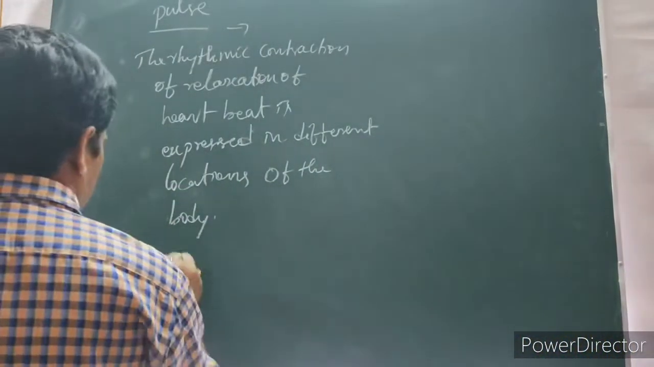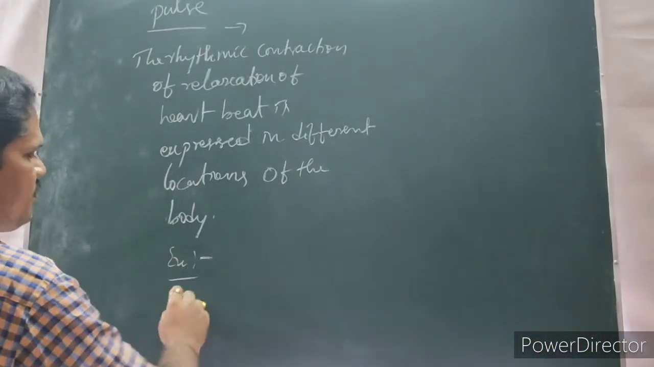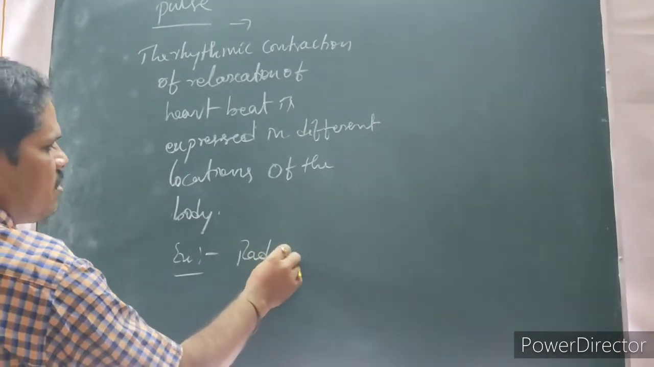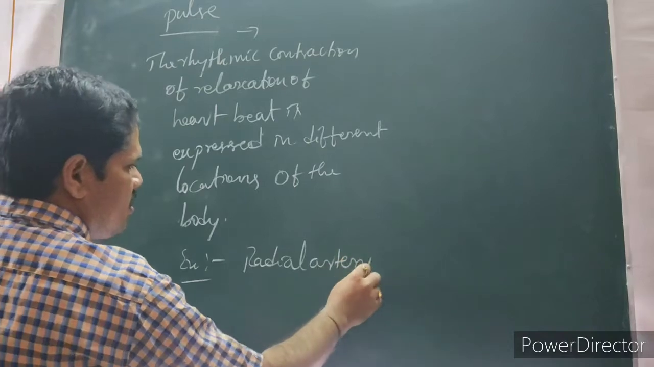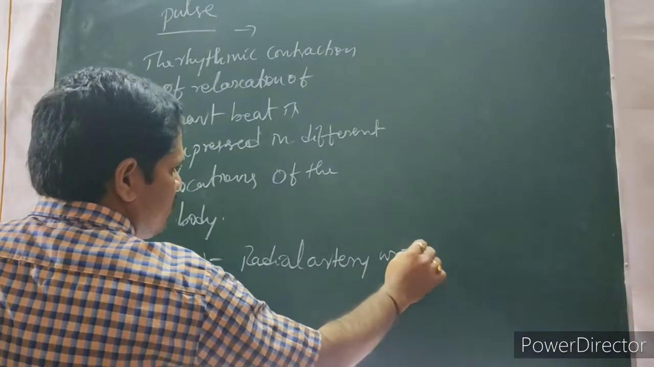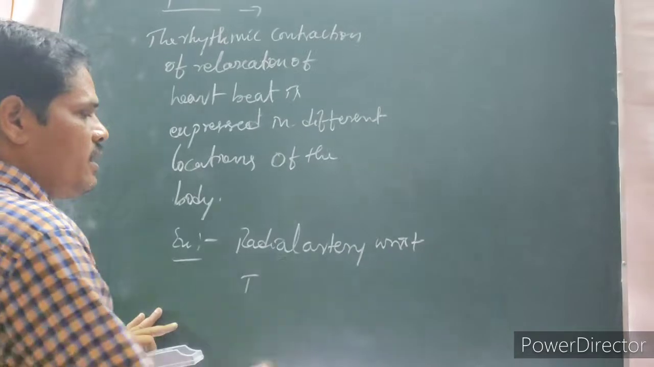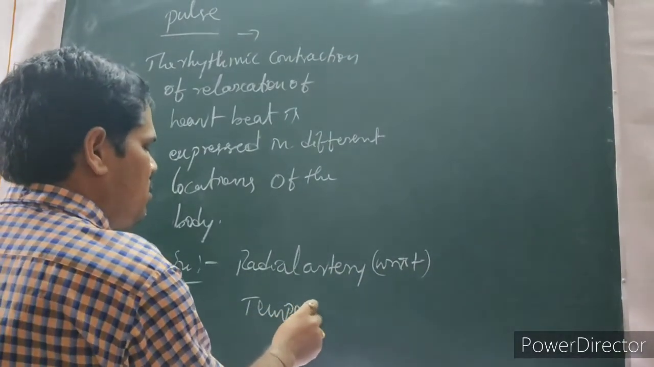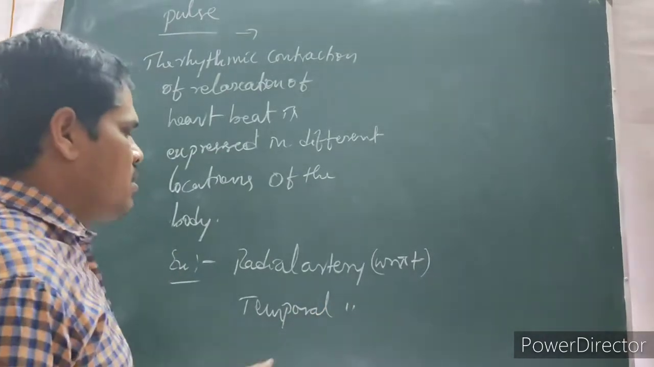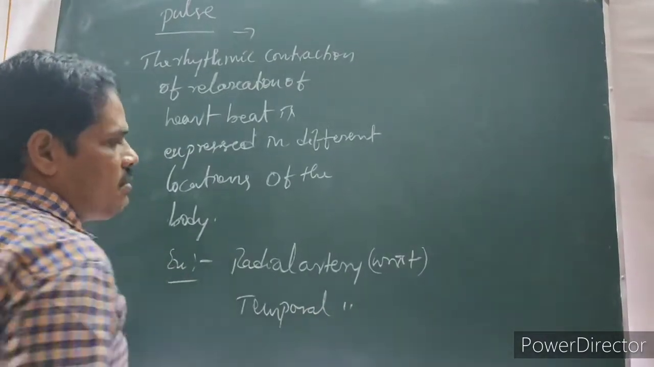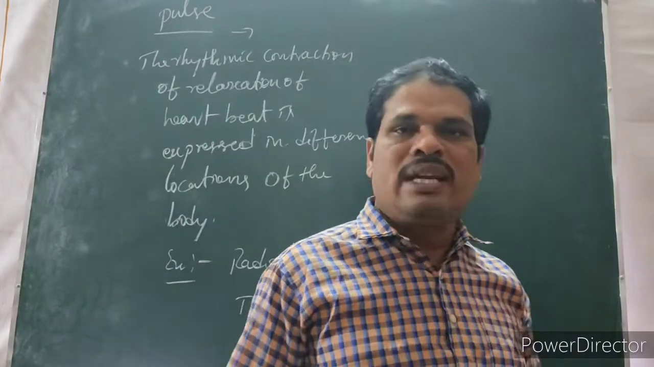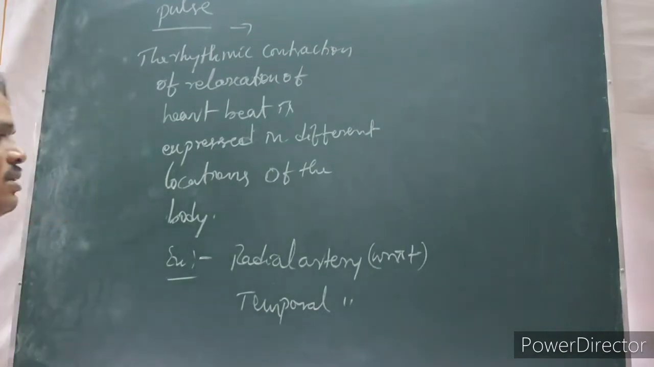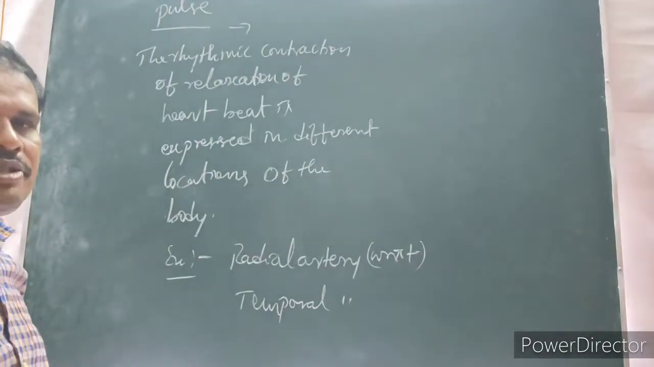Common example is radial artery in the wrist region. Radial artery is present in the wrist region, temporal artery present in the neck region. So these are helpful to measure the pulse rate.